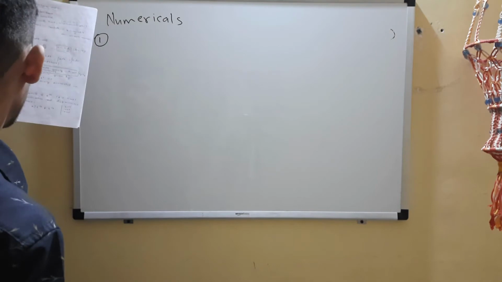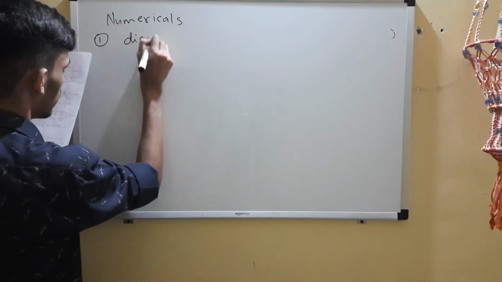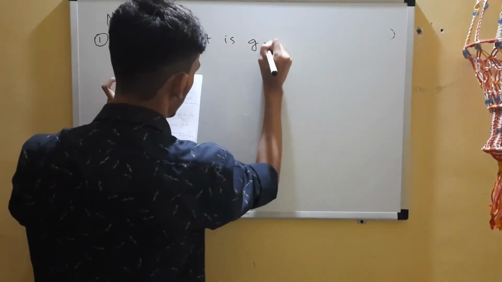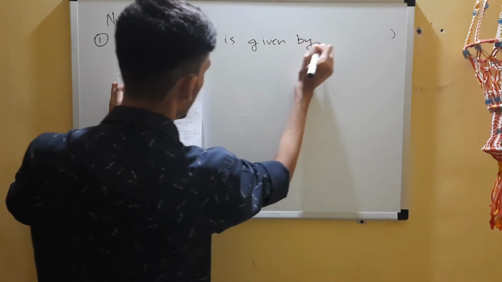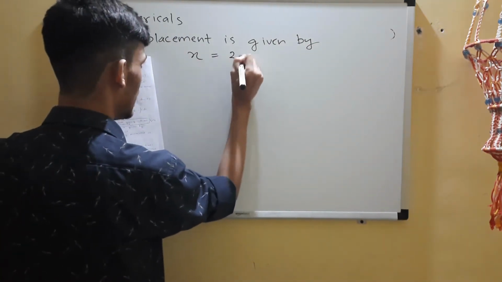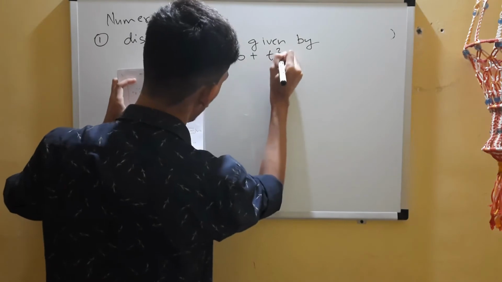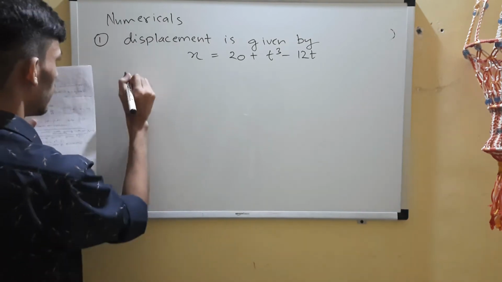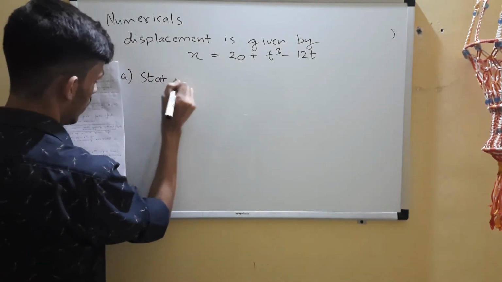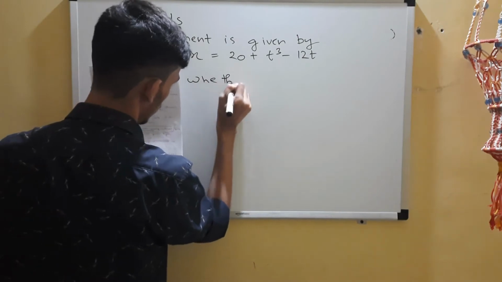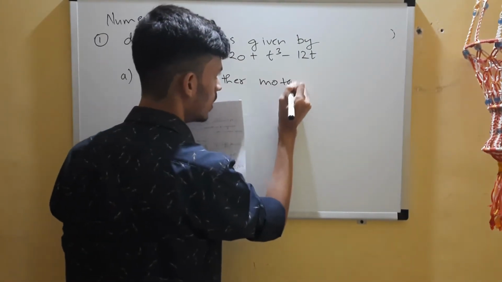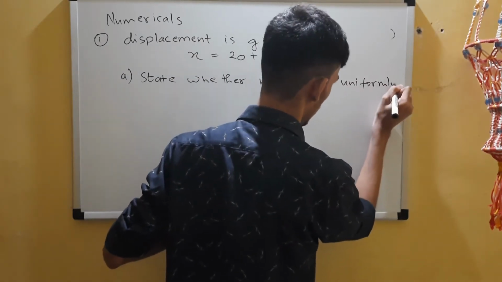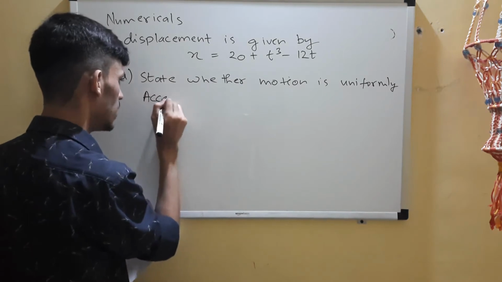First one, displacement. The displacement of a particle is given by x is equal to 20 plus t cube minus 12t. This will check your basic understanding. State whether the motion is uniformly accelerated or not. So very easy peasy question.